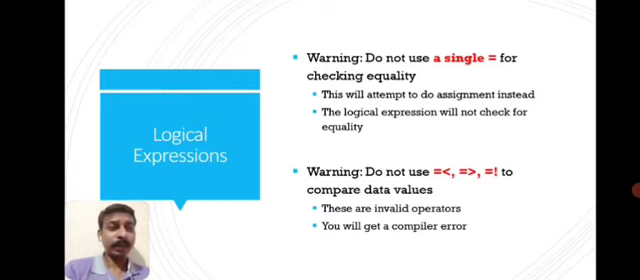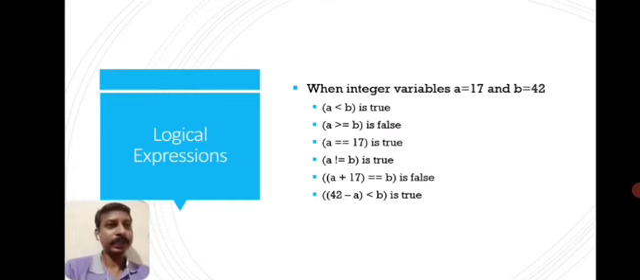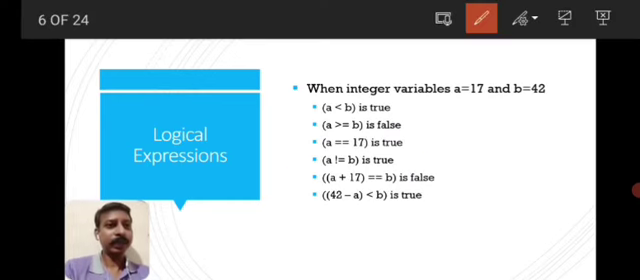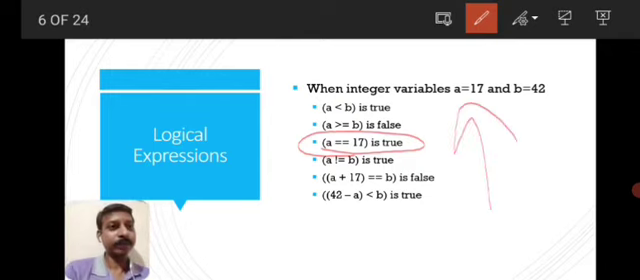So always remember not to use single equal to for checking equality. For checking equality, we always require double equal to. You can see here. Don't use single equal to. Single equal to is used for assigning. You can see A equal to 17, B equal to 42.